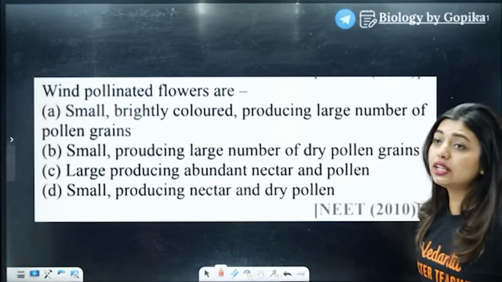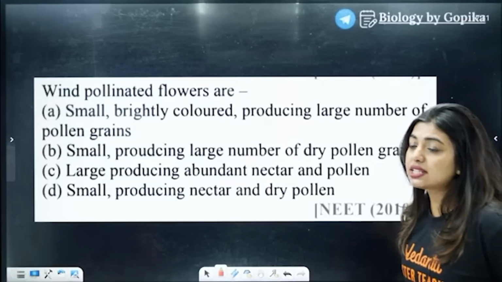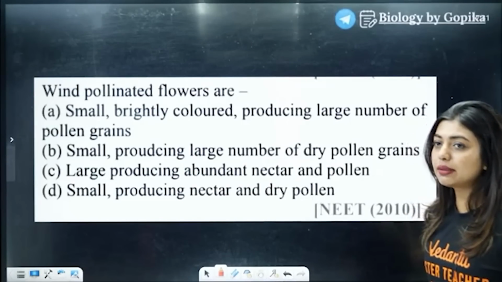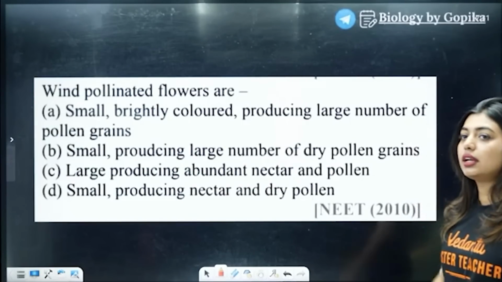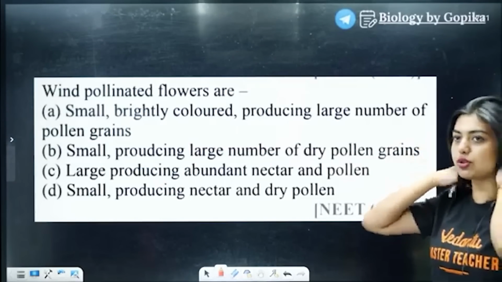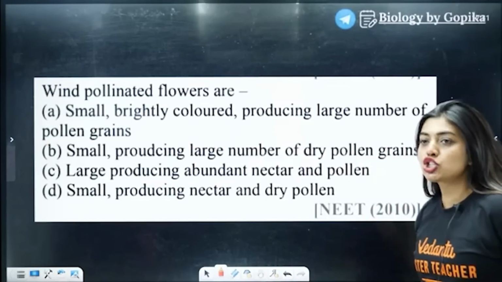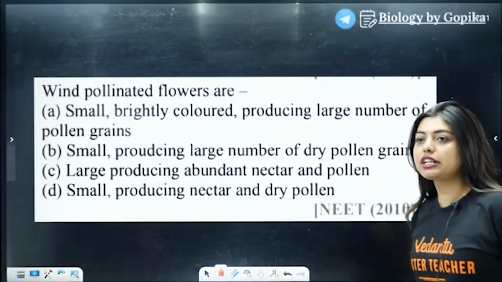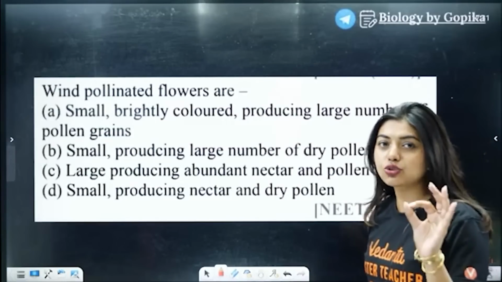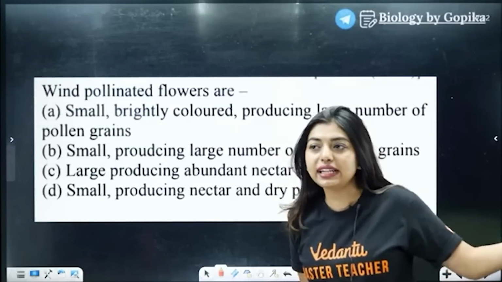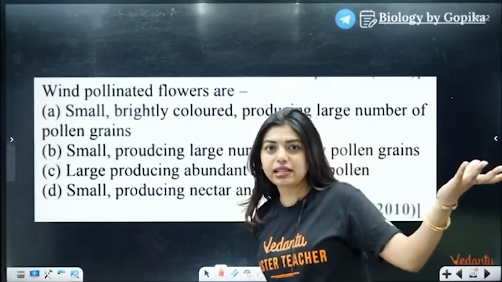Students, wind pollinated flowers. Check once again. Your statements are not right. Wind pollinated flowers are small, brightly colored, producing large number of pollen grains. Small, producing large number of dry pollen grains. If it is wind pollinated, then you should understand that their pollen grains have to be sticky so that they can go and bind somewhere, right?